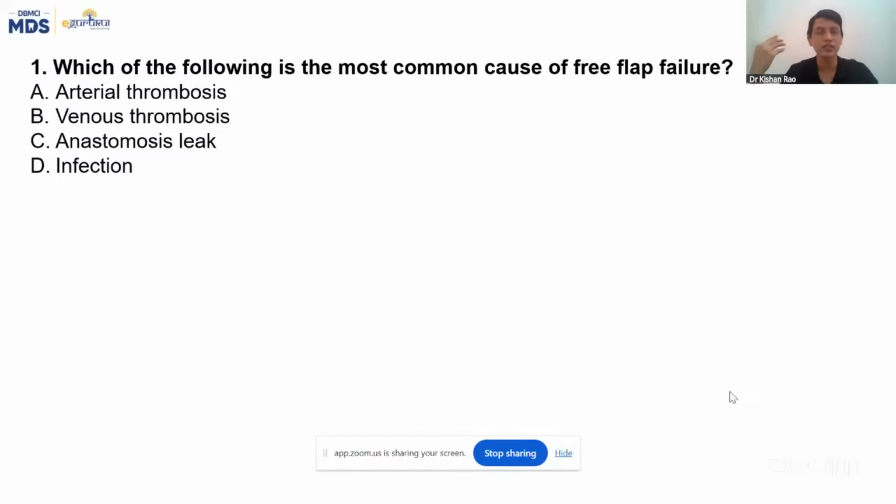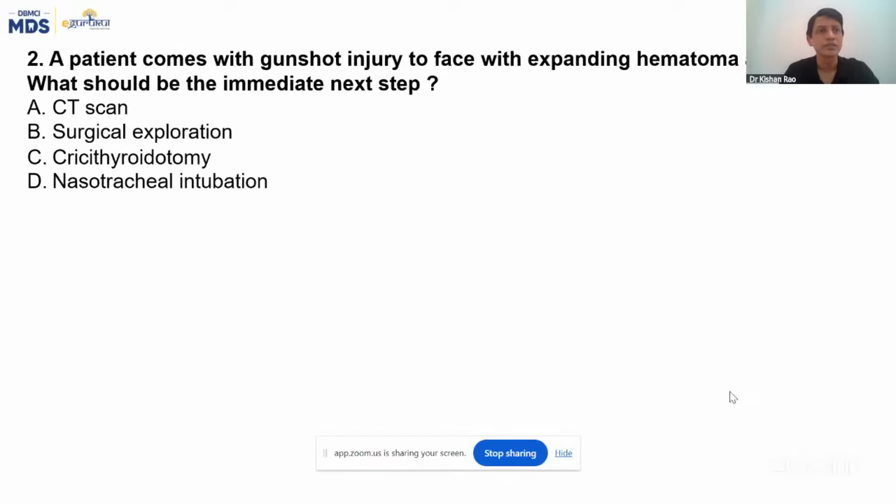That's how venous congestion takes place. Venous return doesn't happen, because of which venous congestion and edema occur, and the free flap doesn't get taken up. It fails. So that's the most common cause, venous thrombosis. Later on, there could be arterial thrombosis, anastomotic leak. All this can happen, but the most common is venous thrombosis. The easy one, straightforward, factual. The second question was,